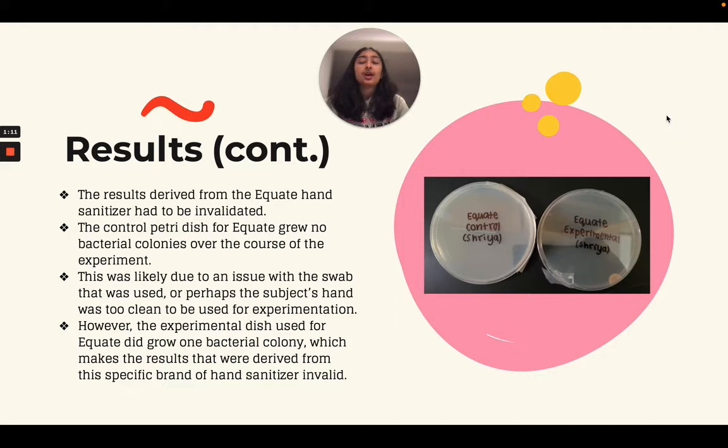I also had an important issue that occurred. The results that I got from the Equate hand sanitizer had to be invalidated because the control petri dish for Equate didn't actually grow any cultures, and this was likely due to an issue with the swab that was used, and due to this issue, none of the results that I got for Equate were valid, which is why they're not used in these results.